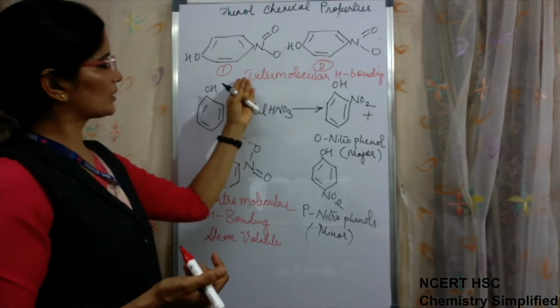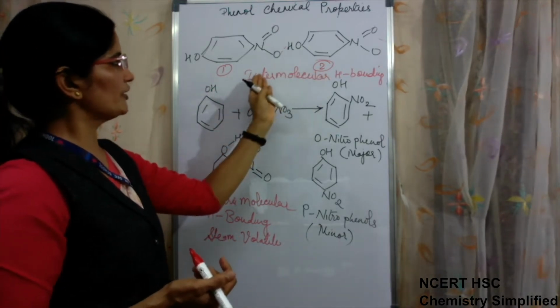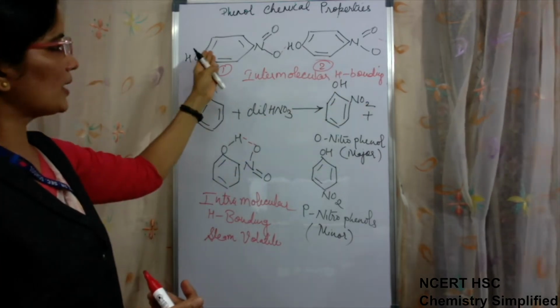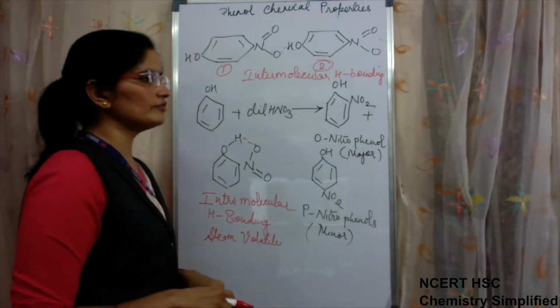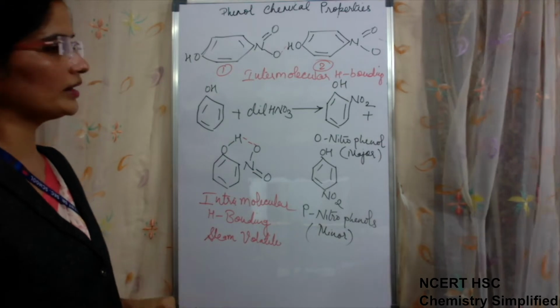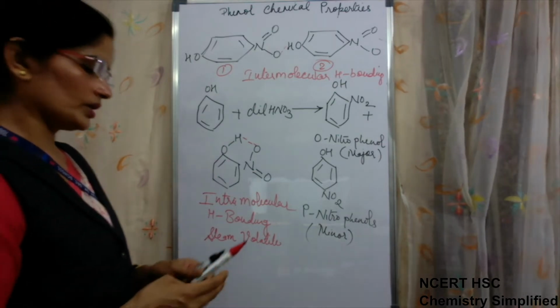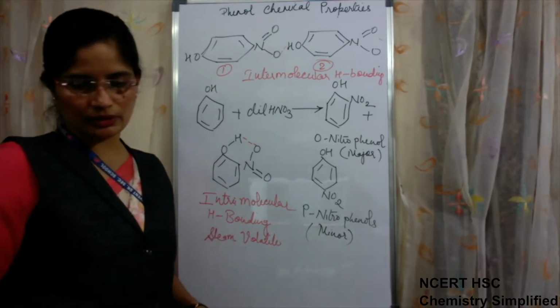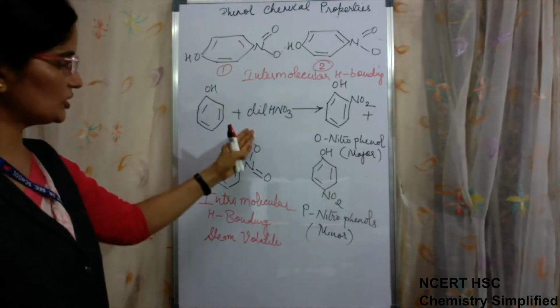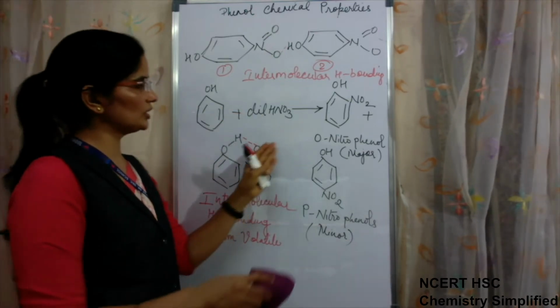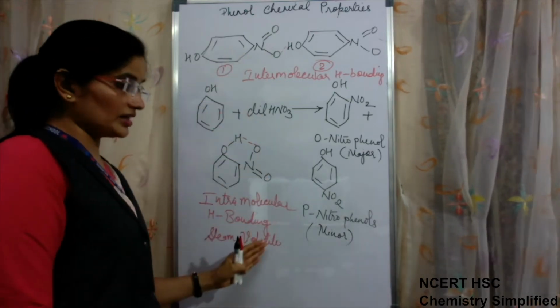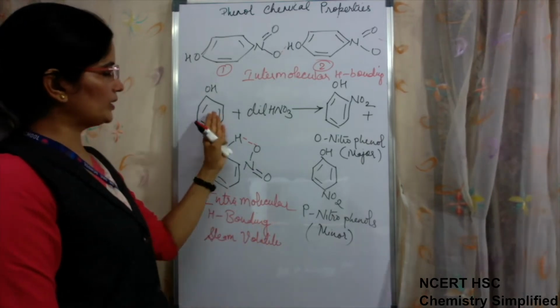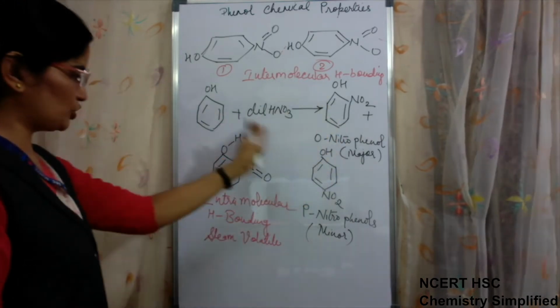Opposite to it, because of intermolecular H bonding, paranitrophenol is not steam volatile. It needs a little higher temperature to convert into vapors. Okay, so this is the condition when we are using dilute HNO3. These reasons you have to remember, but the main reaction is this one only, which we have written.